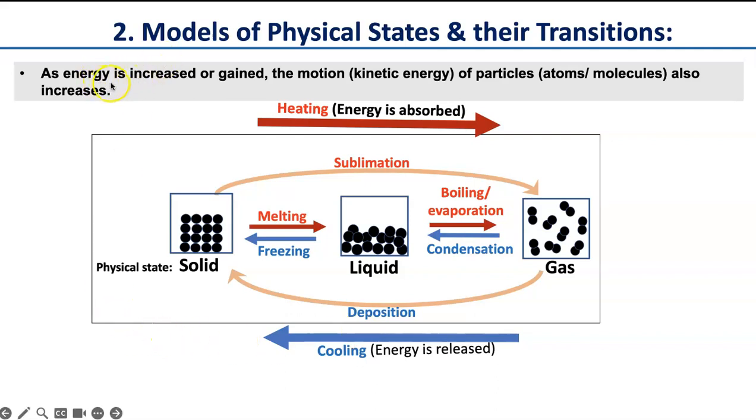So remember that as energy is increased or gained, the motion, kinetic energy of these particles, which are either atoms or molecules, also increases. So the highest kinetic energy is in gas, second highest is liquid, and the lowest is solid. Doesn't mean solid is just stable. It is moving but very slow. And the kinetic energy lowers when you go this way.